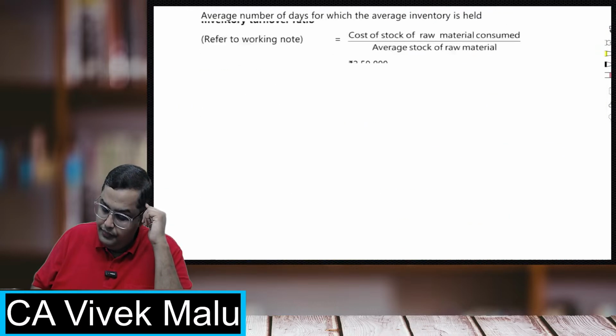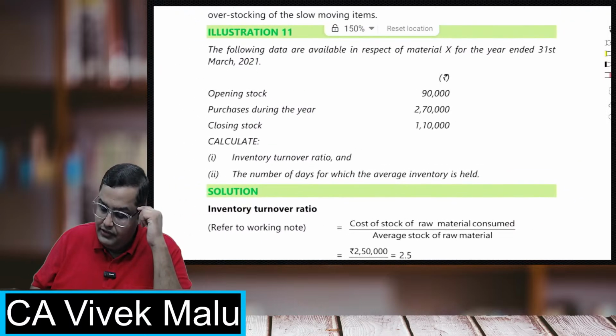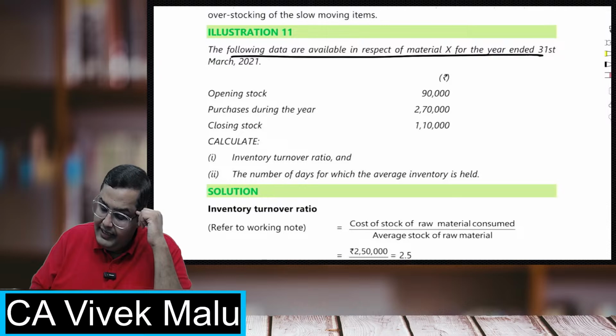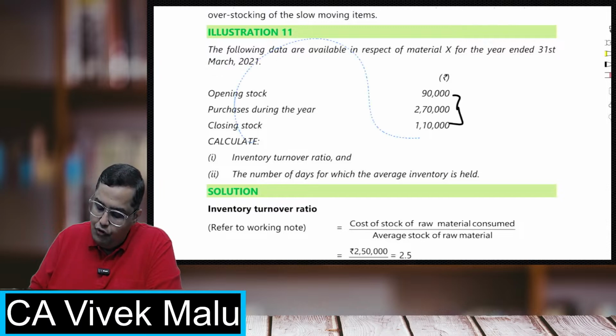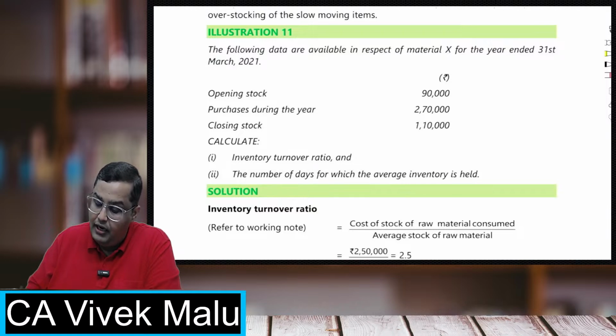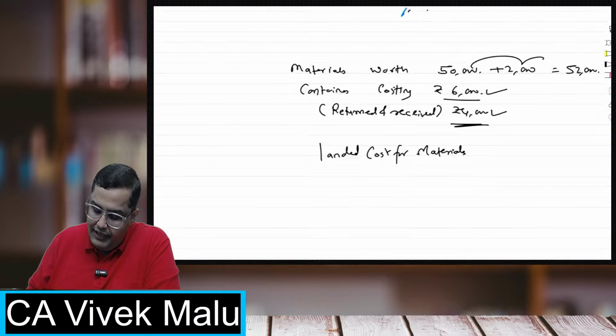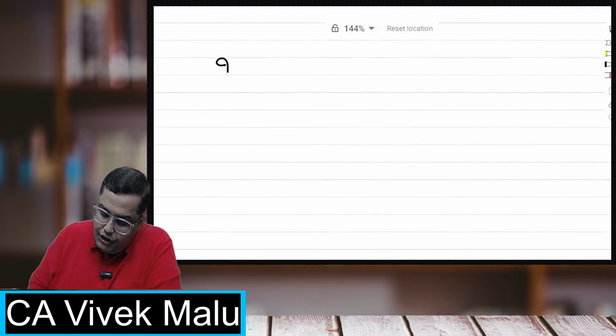Now students, how do we calculate the inventory turnover ratio? See this. Let's read the question. The following data are available in respect of material X for the year ended 31st March. Opening stock is given, purchases is given, and closing stock is given. I have to calculate the inventory turnover ratio and the number of days for which inventory is held. What is the formula for inventory turnover ratio?